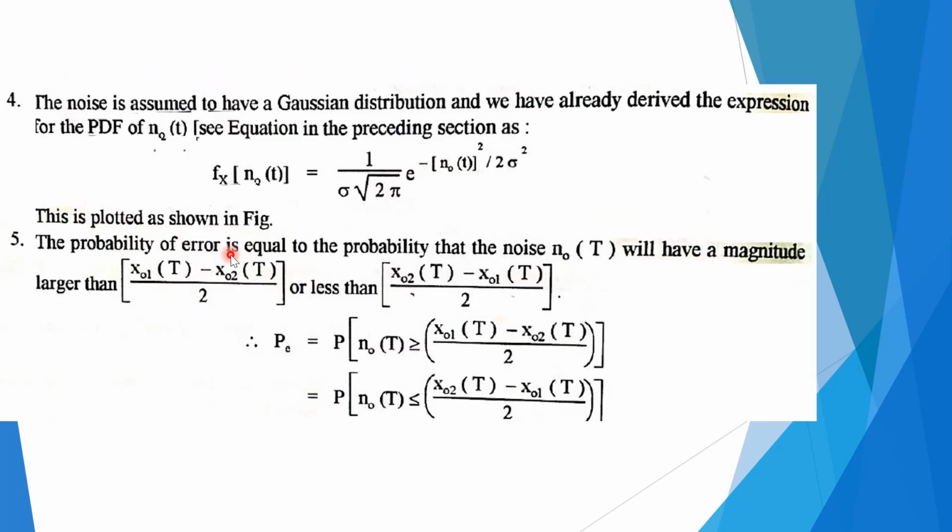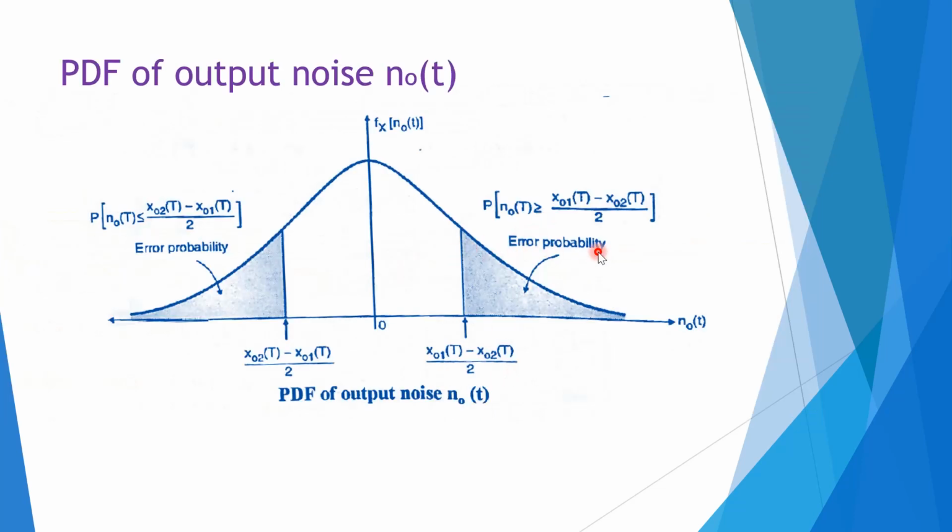Now, the probability of error is equal to the probability that the noise NO of t will have a magnitude larger than xO1 of t minus xO2 of t divided by 2, or it is less than the other output, that is xO2 of t minus xO1 of t divided by 2. So, PE, that is error probability or probability of error, is represented by either of these two. Here it is shown in the PDF, the two error probabilities, PE.